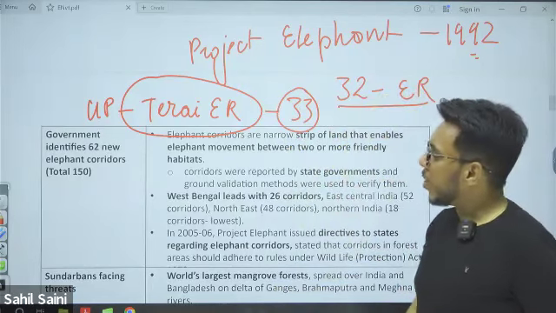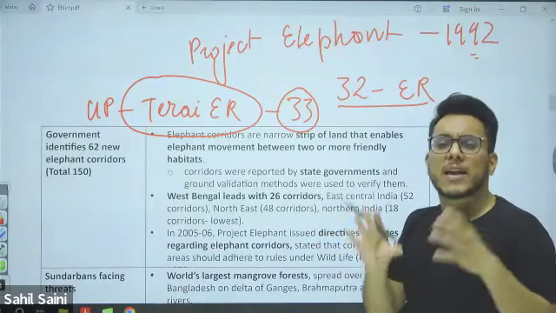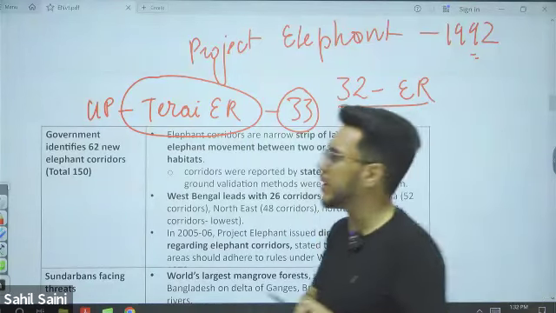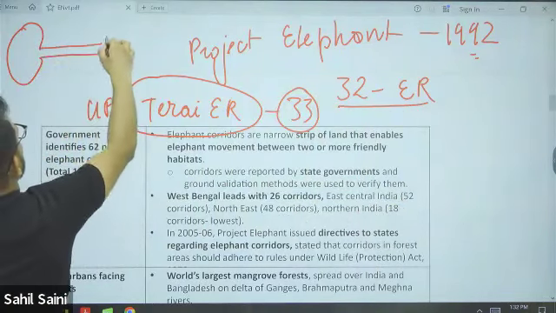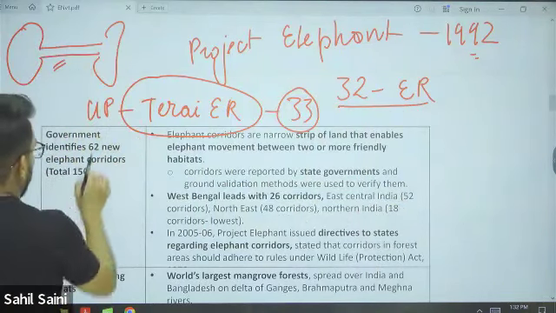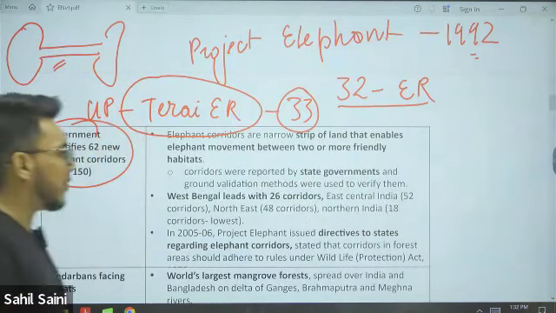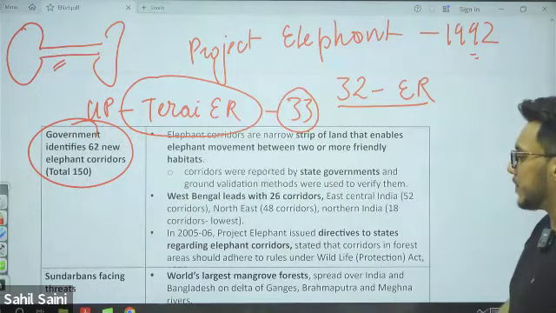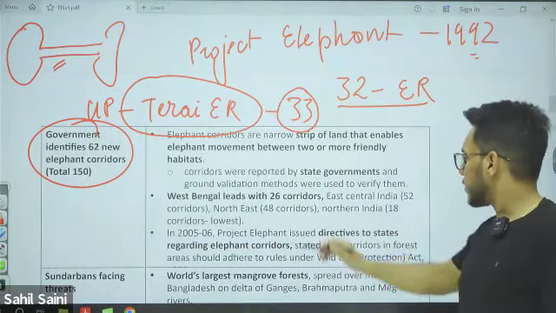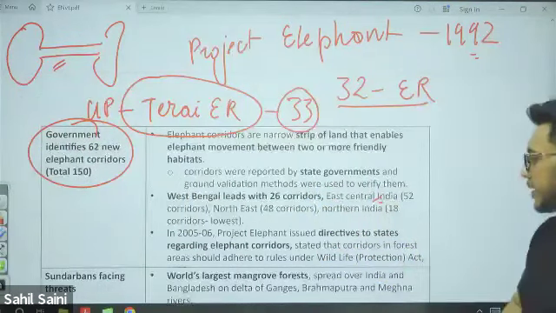Now, two elephant reserves or two elephant habitats where the elephant population is in significant number are to be connected with the help of an elephant corridor. And recently, 62 new elephant corridors were notified. Fine. Is it clear or not?